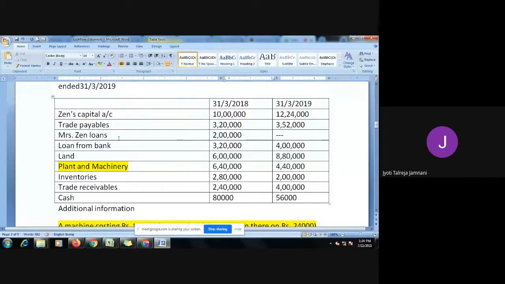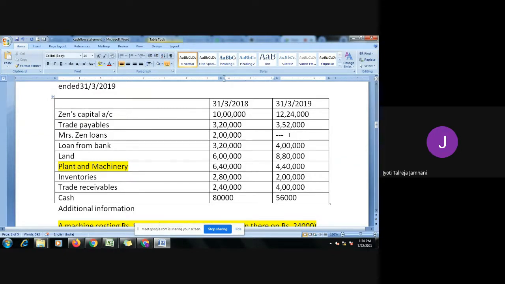Let's go to the third one. Mrs. Zen loan. Now this is his wife, okay? So loans means he has taken a loan from her. Opening balance is 2 lakh. Closing balance is nil. That means what has happened during the year? He paid the loan back to his wife, because he took it last year and this year it's not showing at the end, which means he has paid.